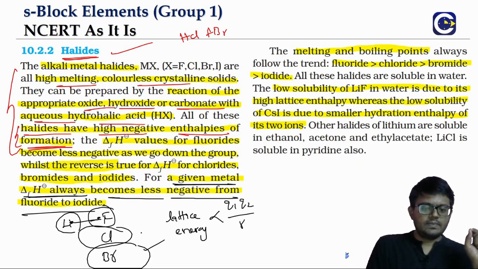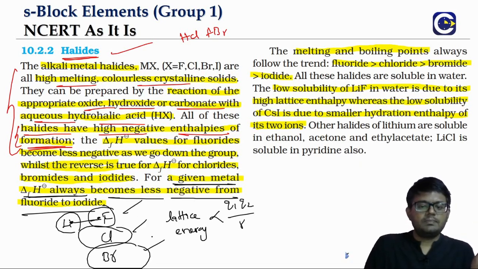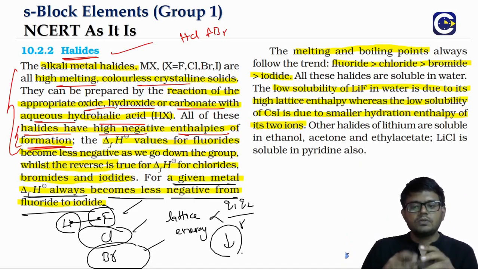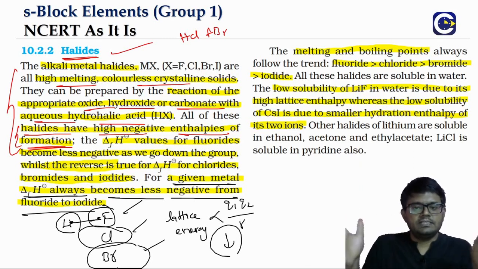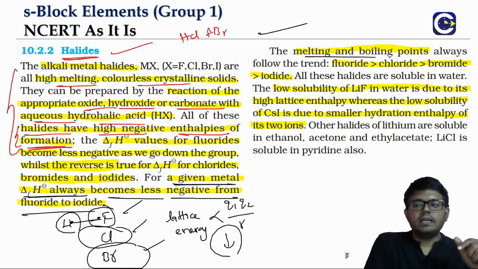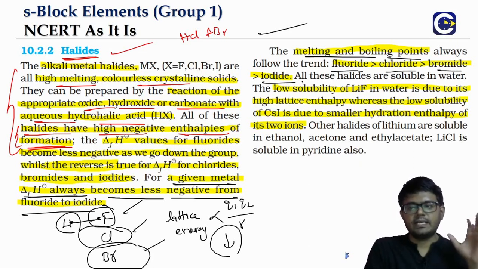So as the ionic size of the anion increases, the lattice energy decreases. That is why, for any metal, delta H becomes less negative from fluoride to iodide. That is also the reason why the melting and boiling points decrease in the same order. Fluorides have higher melting points than chlorides, than bromides, than iodides.